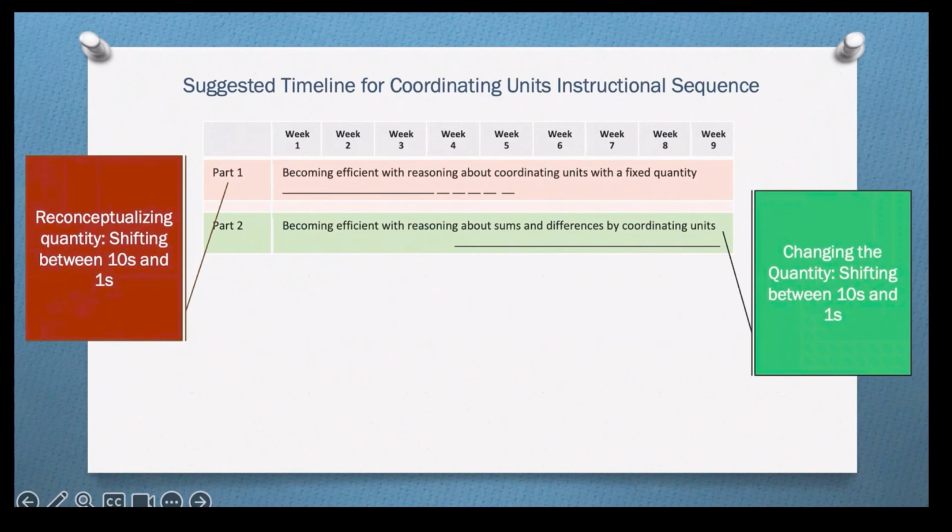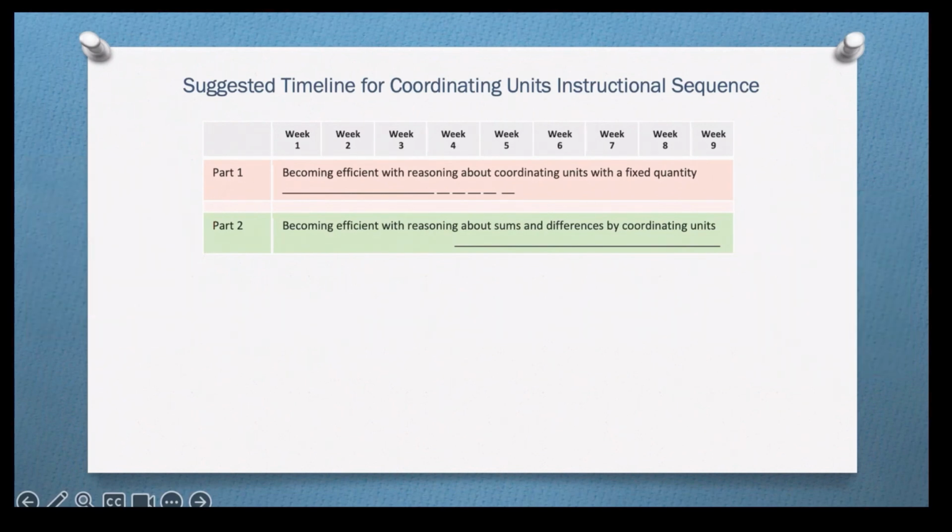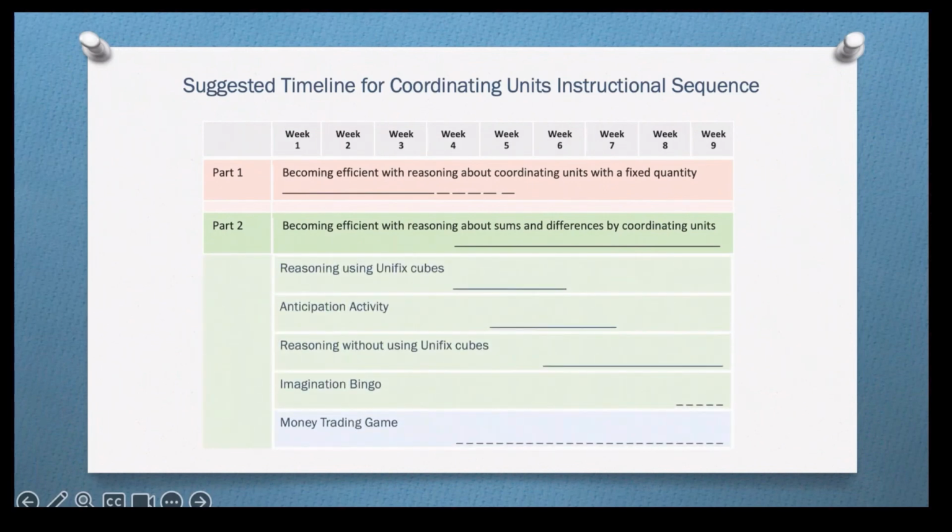Now let's take a look at the detailed timeline for Part 2. The first 4 of these activities are conducted in the whole class setting. They are reasoning using Unifix cubes, the anticipation activity, reasoning without Unifix cubes, and imagination bingo.